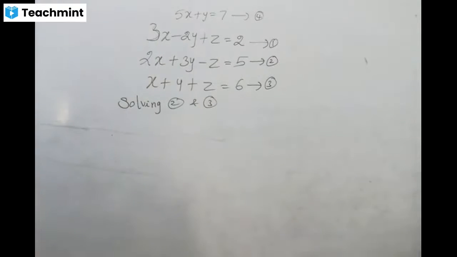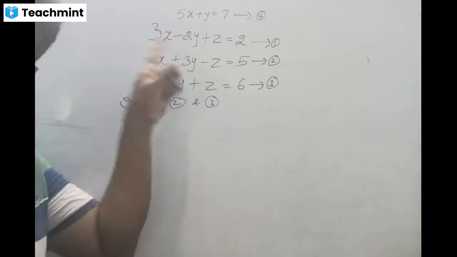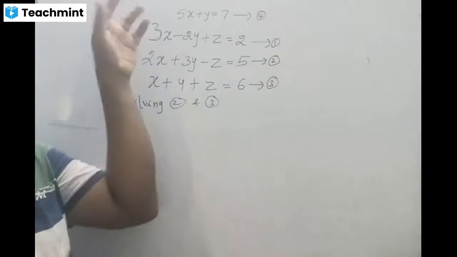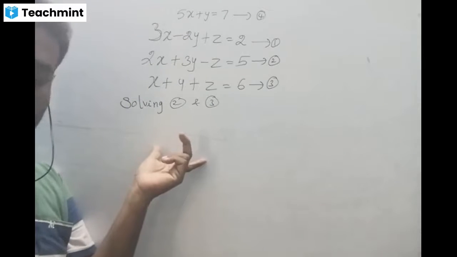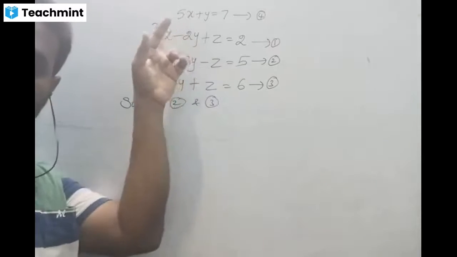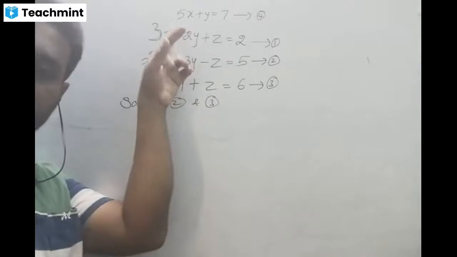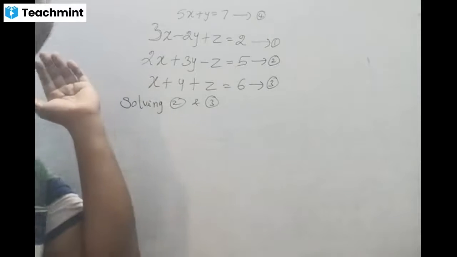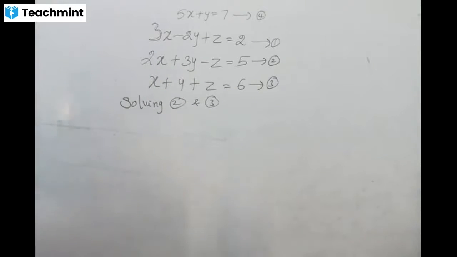So in solving equations 2 and 3, whatever we did in equations 1 and 2, the same thing will be applied here. If I eliminated z, here also I am going to eliminate z. If I eliminated y, here also I have to eliminate y. If I eliminate x, here also I have to eliminate x. Whatever I did in solving equations 1 and 2, the same will be applied here, right?